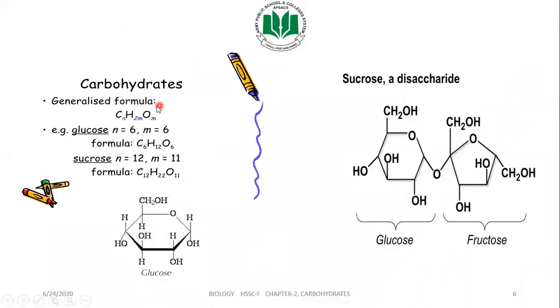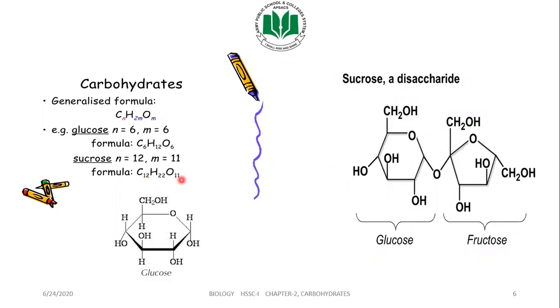Now, we know that the general formula of carbohydrates is simply CnH2O. For glucose, if we put 6 in place of n and m also, the formula will be C6H12O6. If we put 12 in place of n and 11 in place of m, the formula we get is of sucrose, C12H22O11.